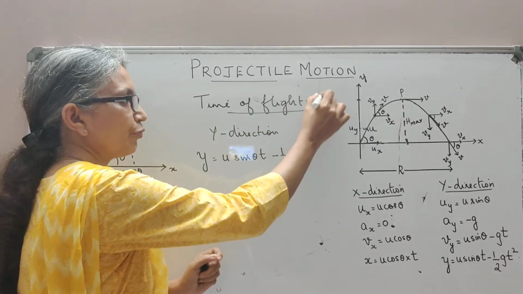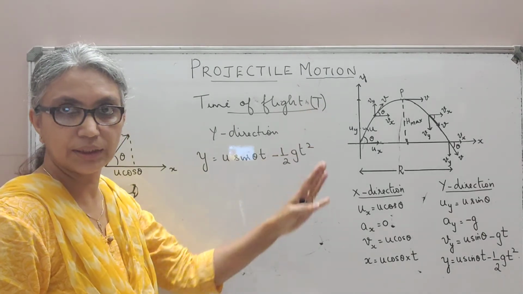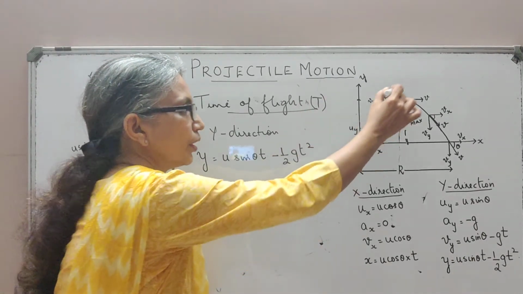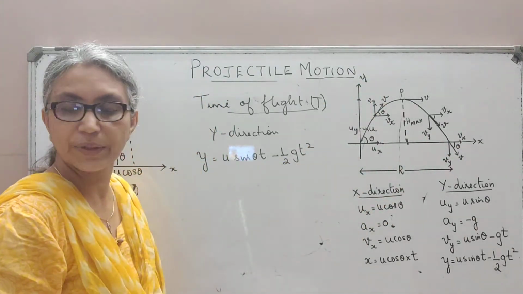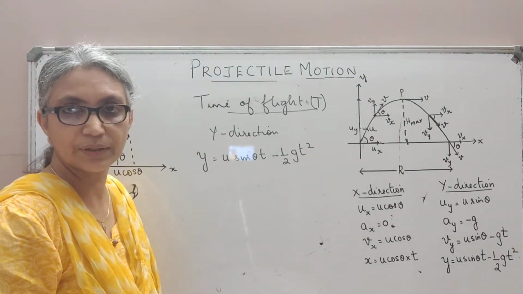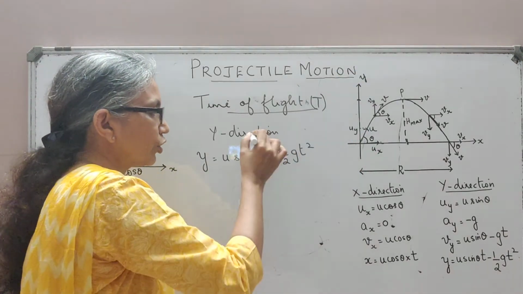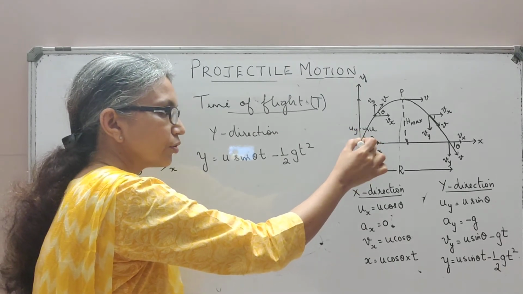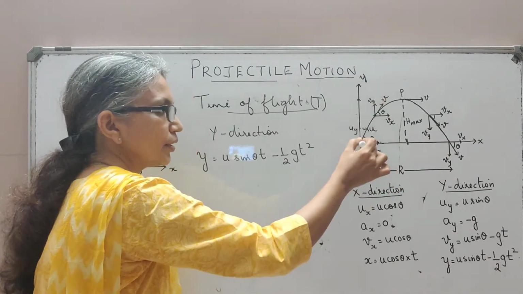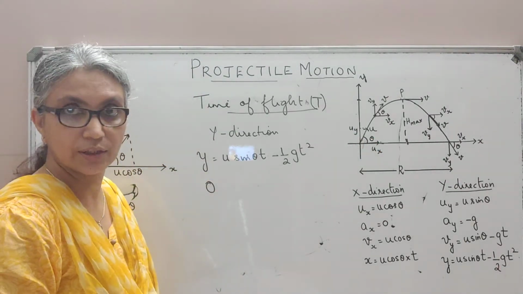Now, total time of flight: when the projectile completes the time T, it has started from here and come back here. So along the y direction, the displacement is 0. Because what is displacement? Distance between the final and initial points. Along the y direction, the body was projected at this level. It's come back to here. Along the y-axis, it is still here. So we have displacement along the y-axis 0.